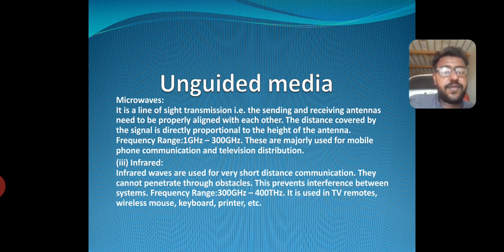Three, infrared. Infrared waves are used for very short distance communications. They cannot penetrate through obstacles. This prevents interference between systems. Frequency range is 300 GHz to 400 THz. It is used in TV remotes, wireless mouse, keyboard, printer, etc. Thank you.